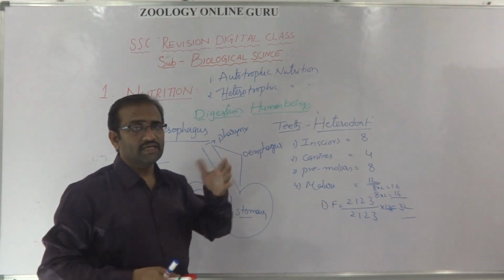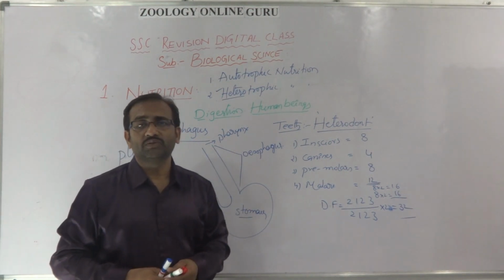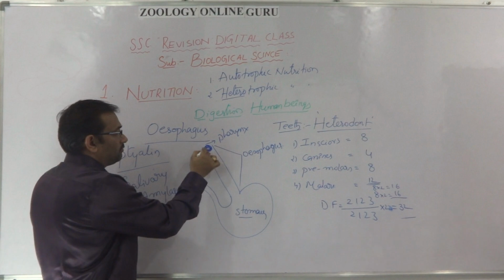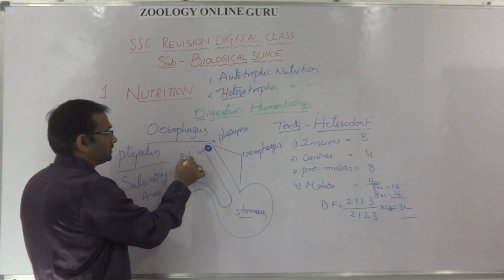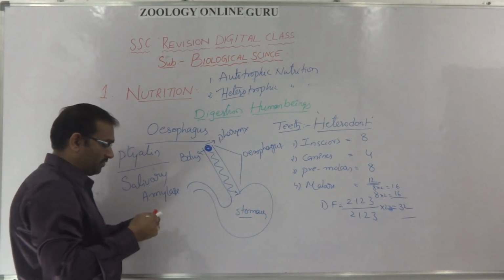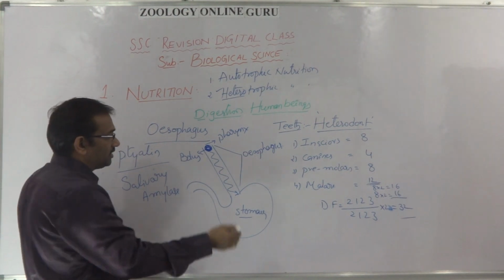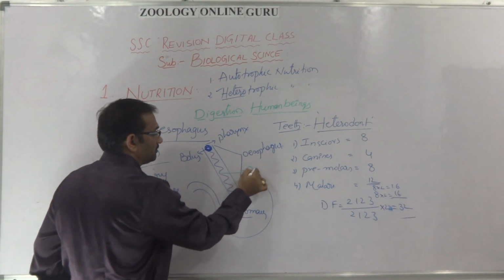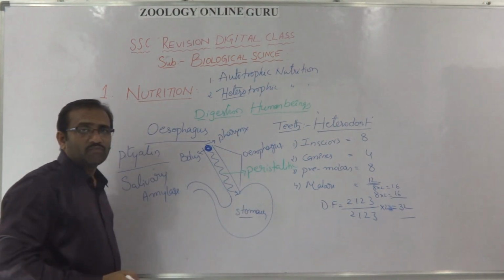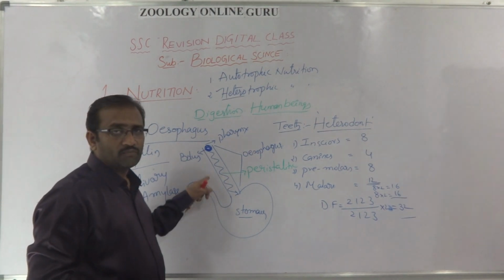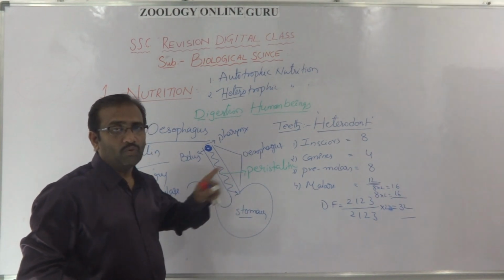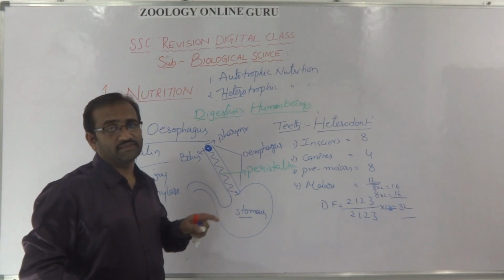But coming to the esophagus, no digestion takes place because there are no enzymes. The movement of the food material, the bolus, in the esophagus is like a wave-like arrangement. This is called peristalsis movement. So peristaltic movement is present in the esophagus. The bolus from the pharynx reaches the stomach by peristaltic movement. There is no digestion in the esophagus.